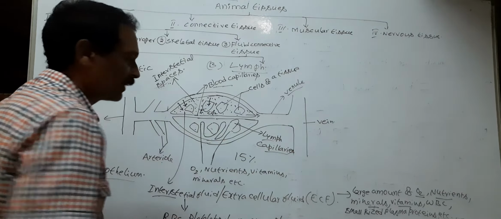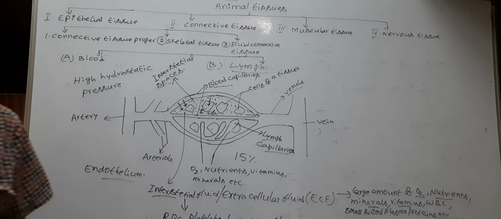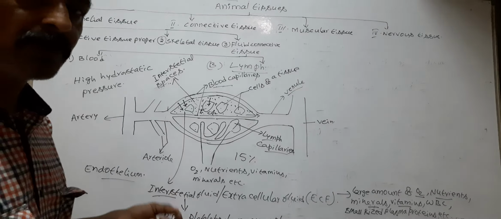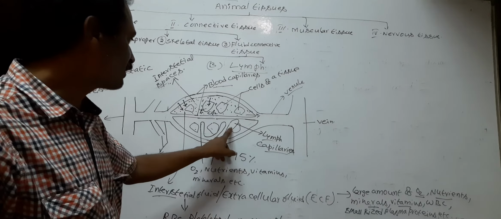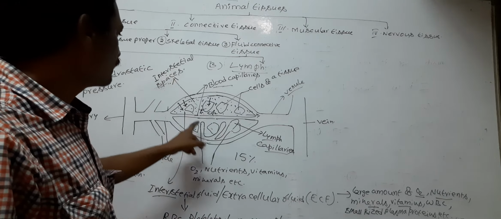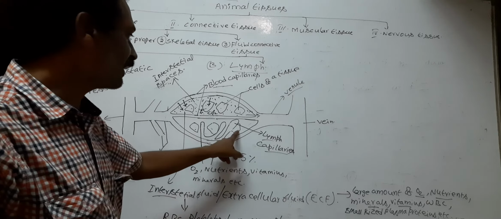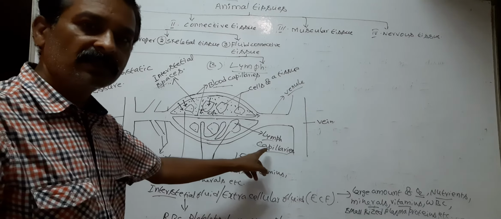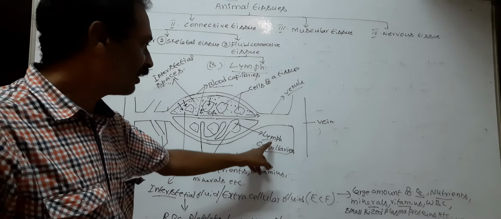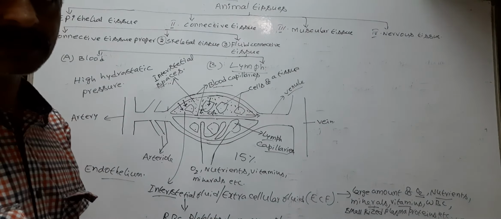These are called lymph capillaries. So blind-ended, very small hair-like vessels extend in the interstitial spaces between these cells. These blind-ended capillaries are called lymph capillaries.